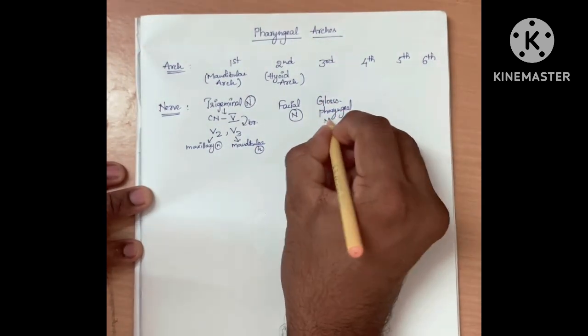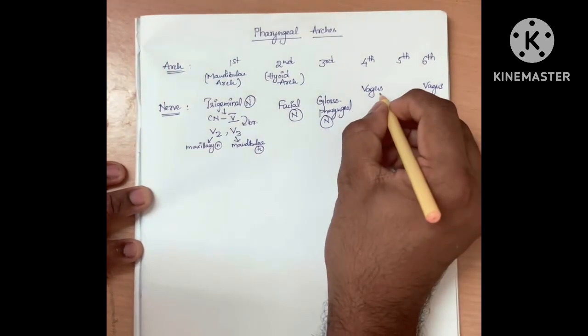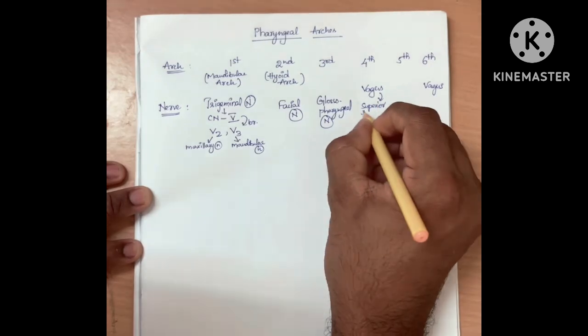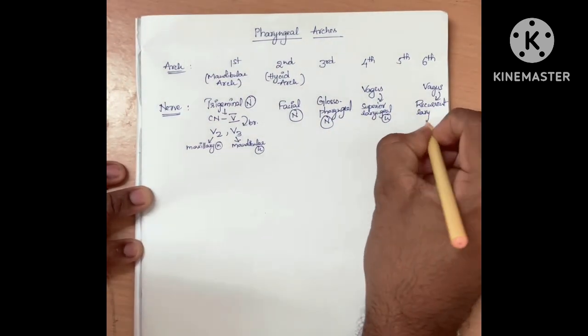Third arch gives rise to glossopharyngeal nerve. From the fourth arch, superior laryngeal nerve of vagus. And from the sixth arch, recurrent laryngeal nerve of vagus nerve.